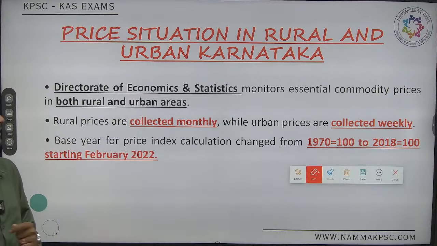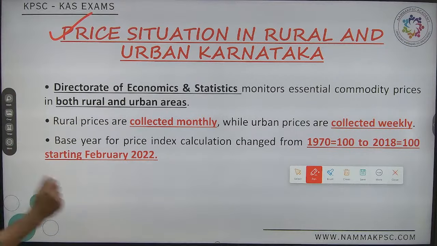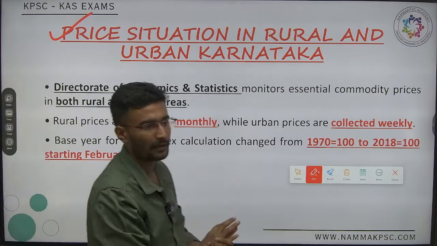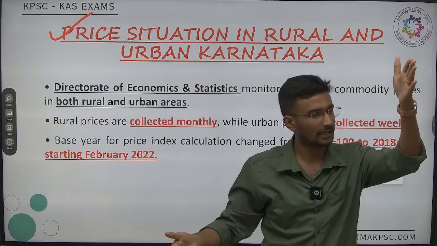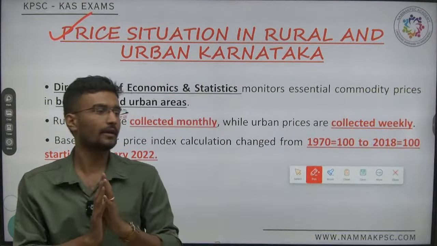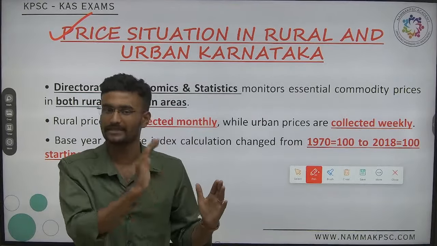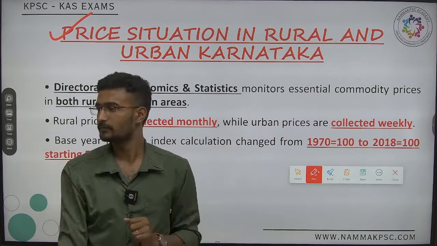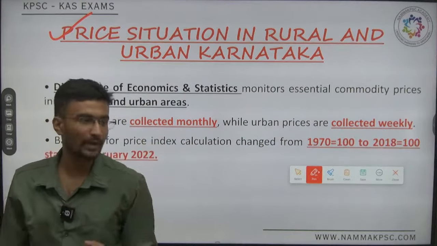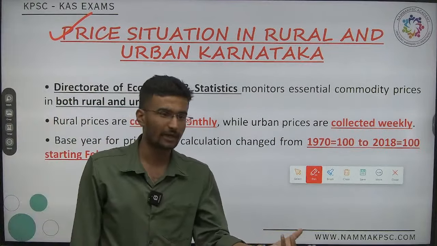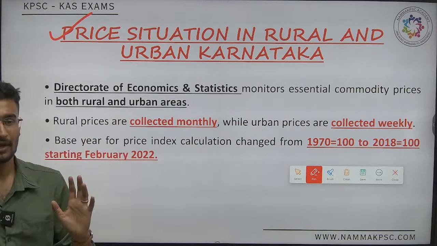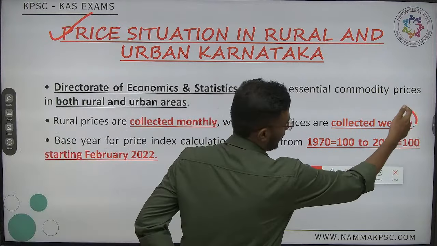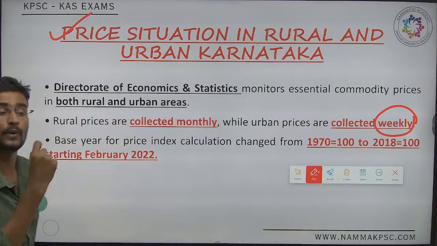Now the next measuring point was CPI combined. What do you mean by CPI combined? Nothing but data will be collected both at rural level as well as at urban level. Now at rural level, can I collect the data once a week or once a month? It is once a month. Whereas in urban areas, can I go weekly or monthly? It is both. Normally we do CPI monthly, whereas in urban areas it is collected at weekly level.